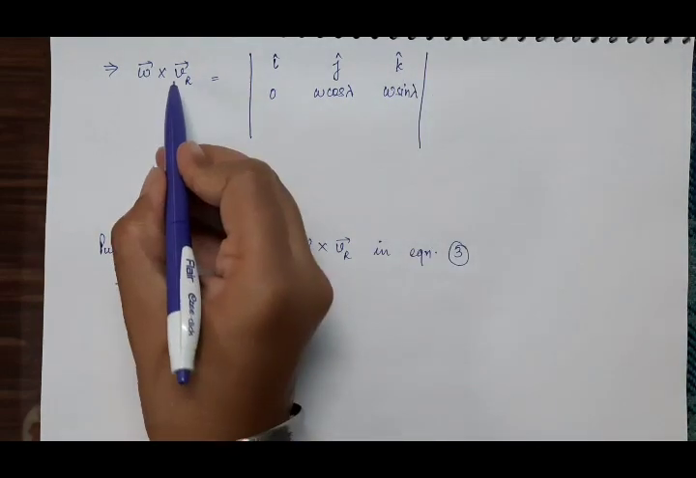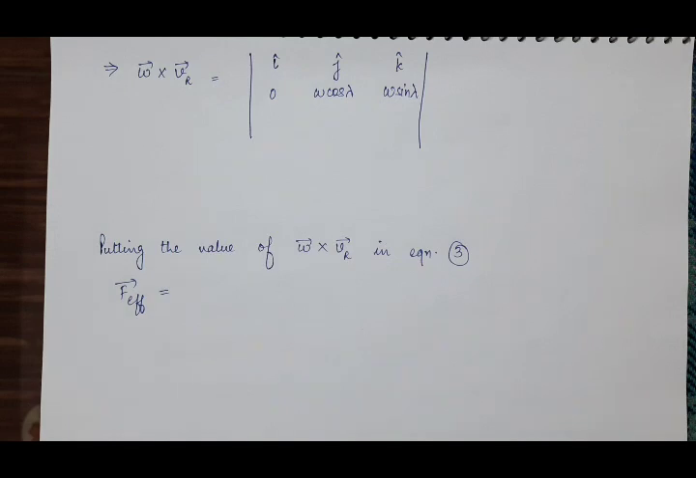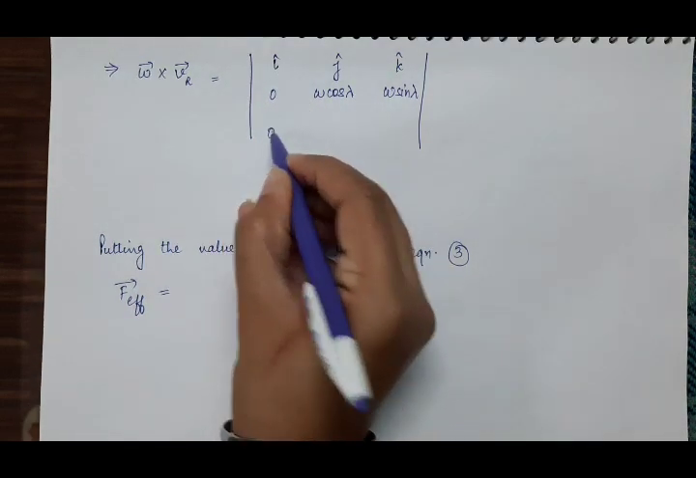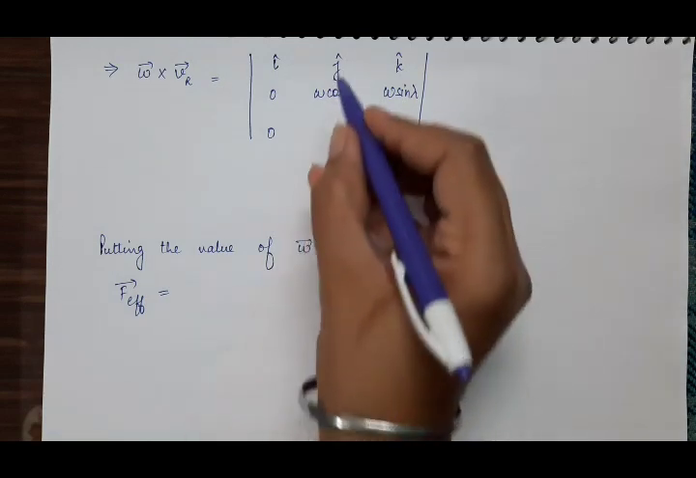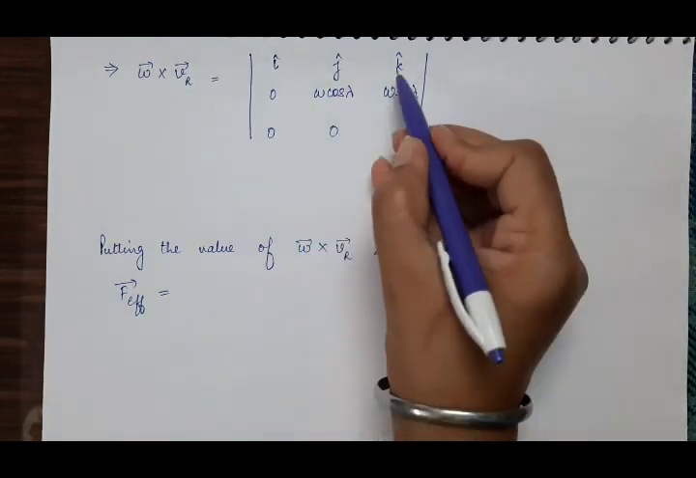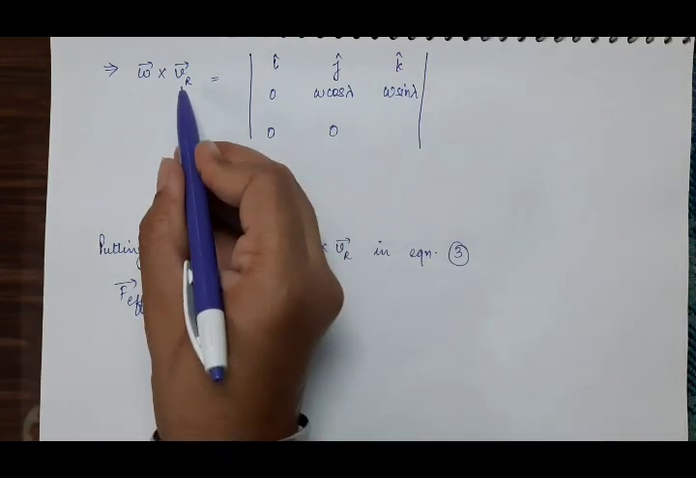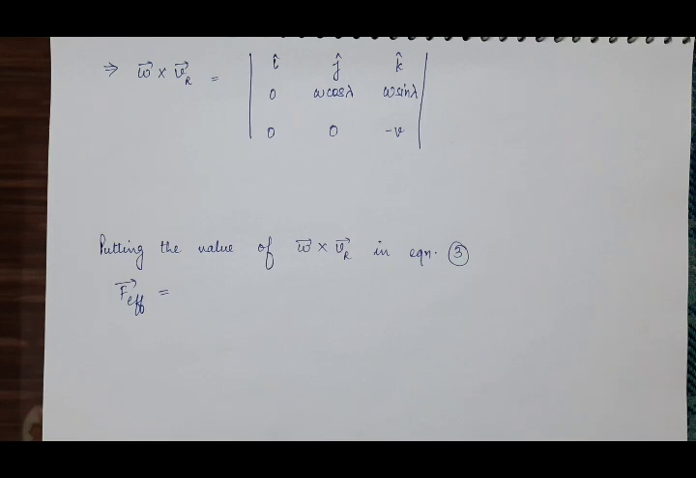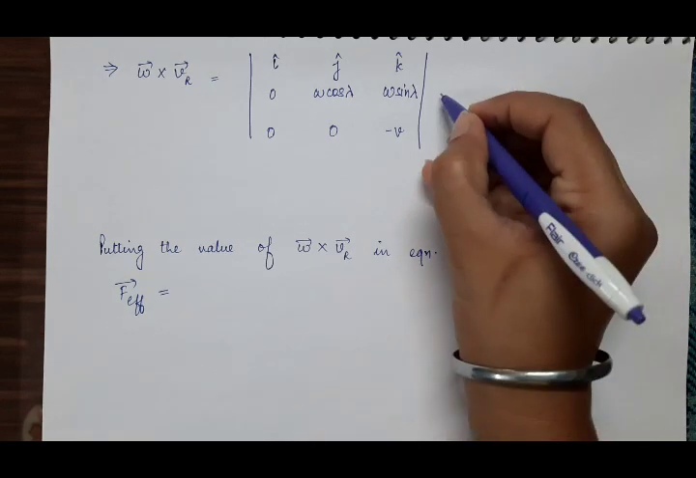Then what about the value of Vr? It is minus V k cap. So there is no term involving i cap, so it is 0. There is no term involving j cap, so it is 0. And the coefficient of k cap in the Vr vector is minus V. So find the cross product, solve this determinant.